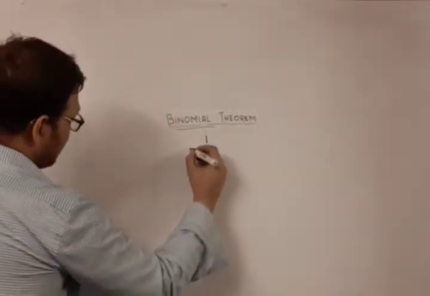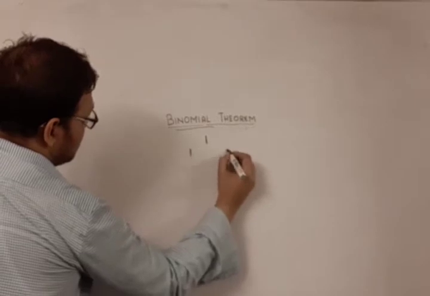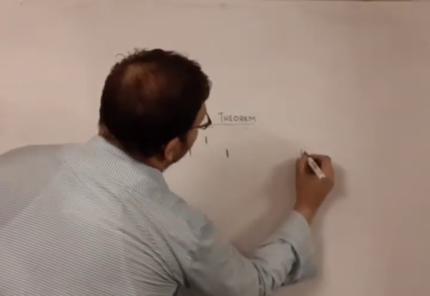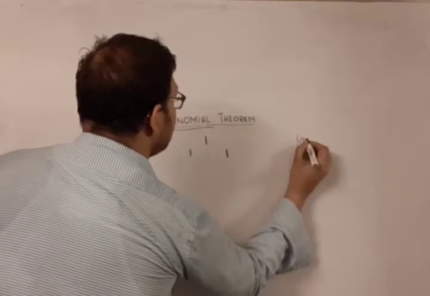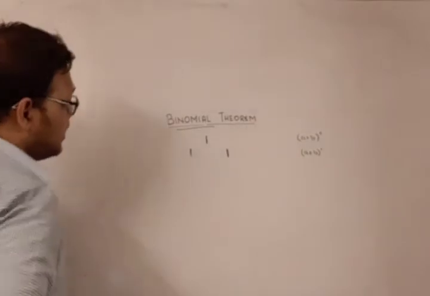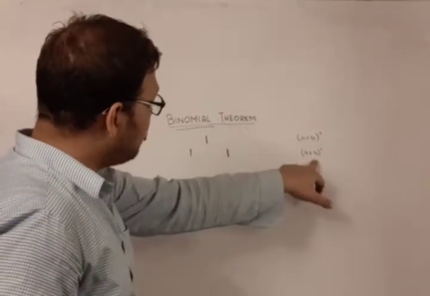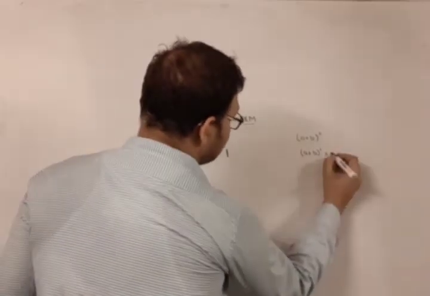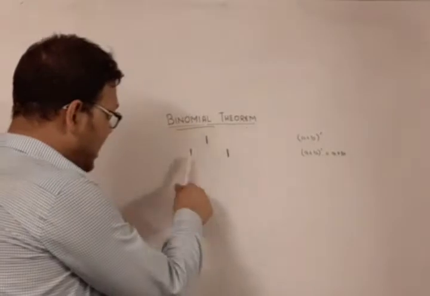So (a+b) to the power of 0 is 1. (a+b) to the power of 1 is a plus b, and if we take only the coefficients of a plus b, it is 1 and 1.